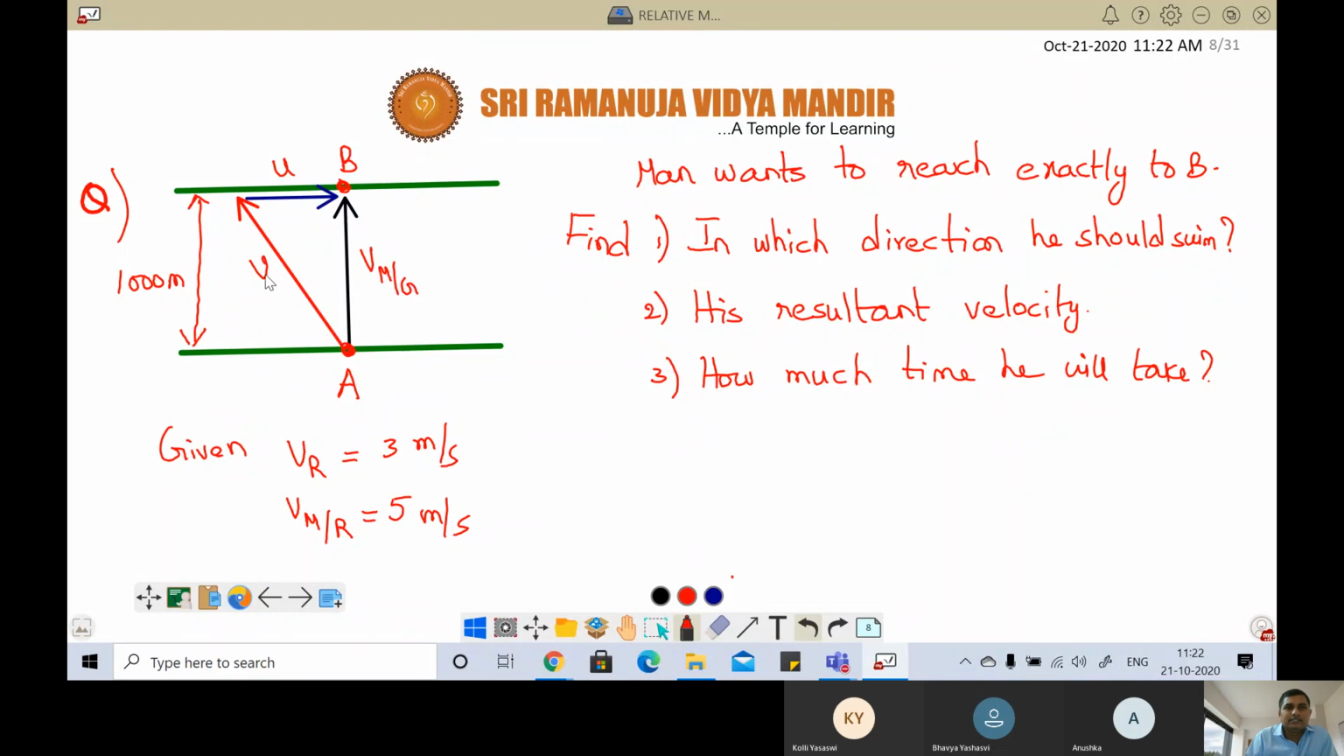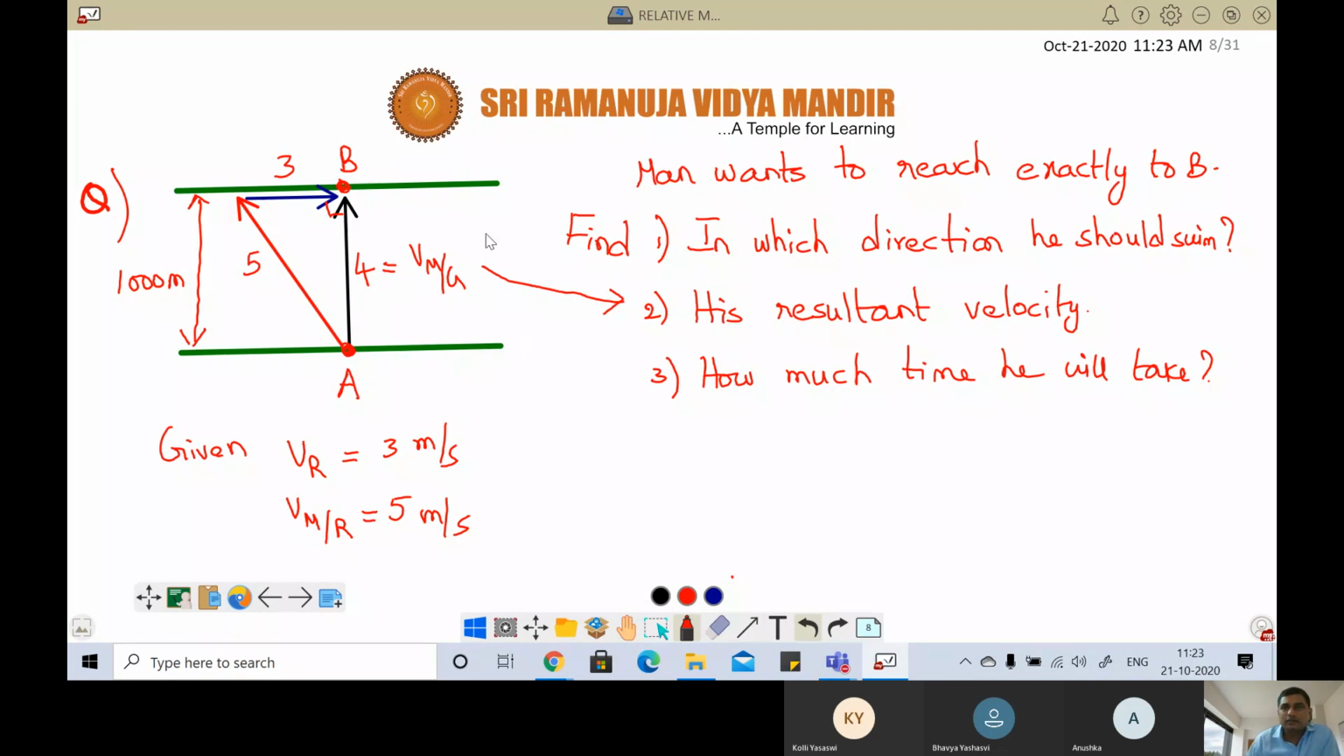Now this is given as 5, correct? And u is given as 3. So directly I'll write this one is 5 and this one is 3. Now this is a right angle triangle, no? So directly what is this value? This side, the black vector side, is 3, this is 5, so directly you can write this as 4. This 4 is equal to velocity of man with respect to ground, which is nothing but resultant velocity.